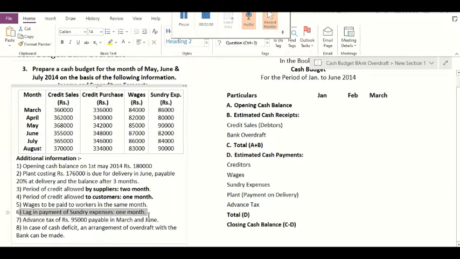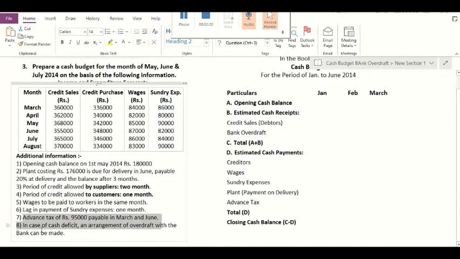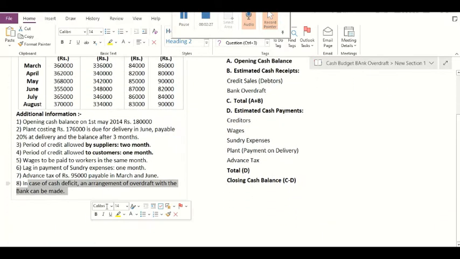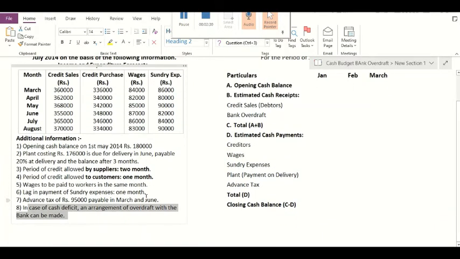Next, advance tax of rupees 95,000 is paid in June. The advance tax is paid in March and June, amounting to rupees 95,000. Next is, in case of cash deficit, an arrangement of overdraft with the bank can be made. So deliberately we have chosen the example in which the arrangement of bank overdraft is made where the firm encounters cash deficit. So after understanding the example, let us prepare the cash budget.